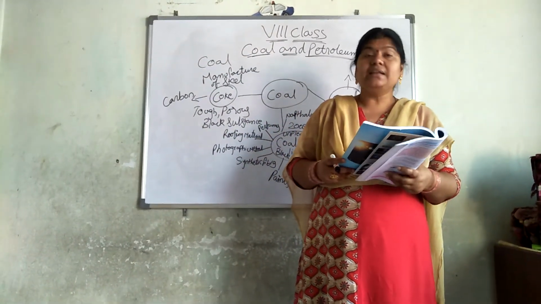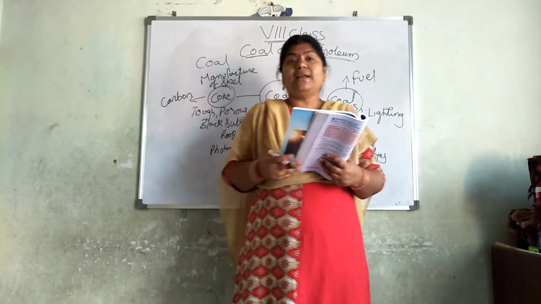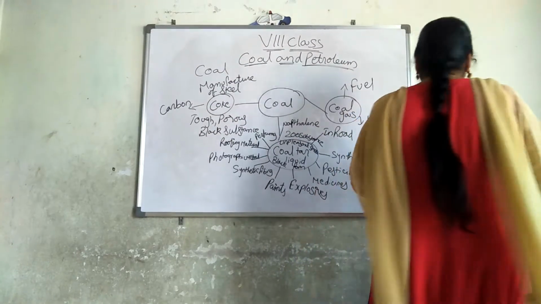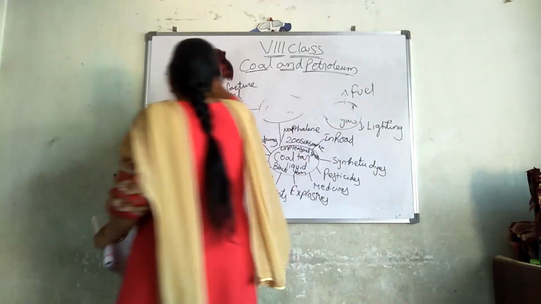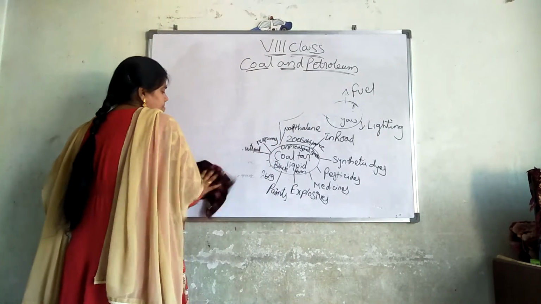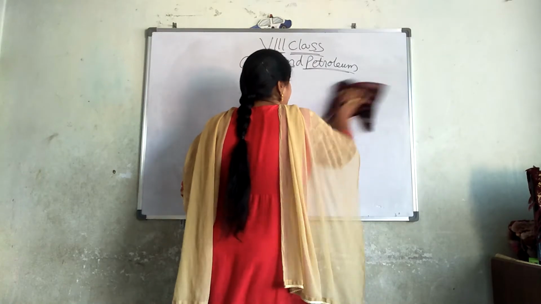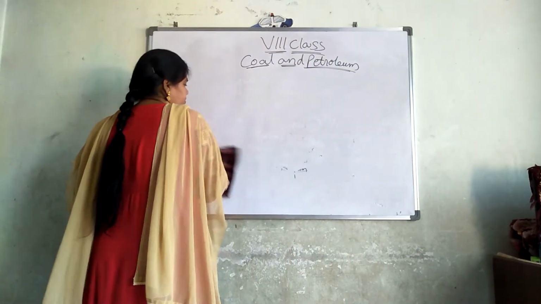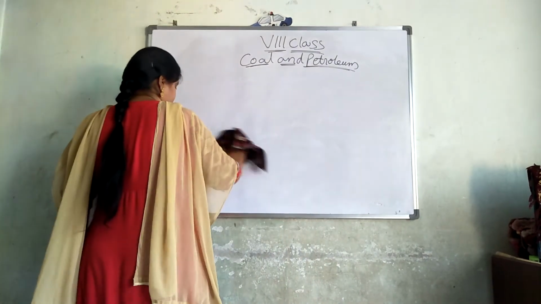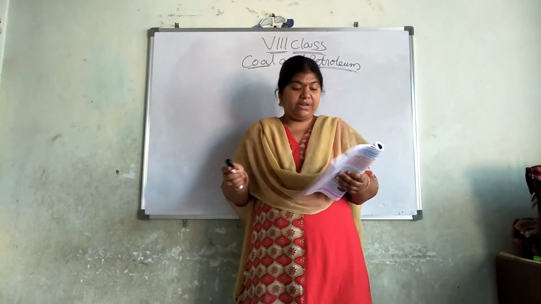Now we are going with a lab activity. Lab activity is given here. For that, we shall see what things are required. Very important lab activity which will come in exams.